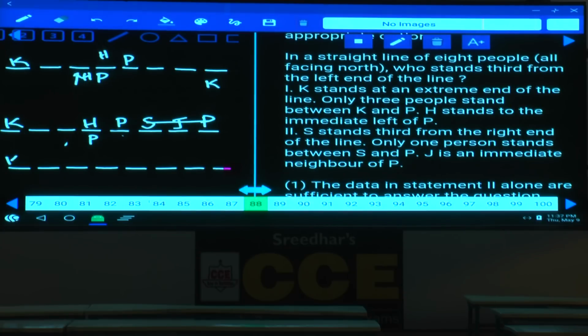Now, left hand side K and right hand side, and 3 people between K and P. P is here, and H stands to the immediate left of P. H is here. S stands third from the right. S is here, and one person between S and P. Is it possible here? Not. Hence, what is your answer here? Both the statements are also not sufficient.